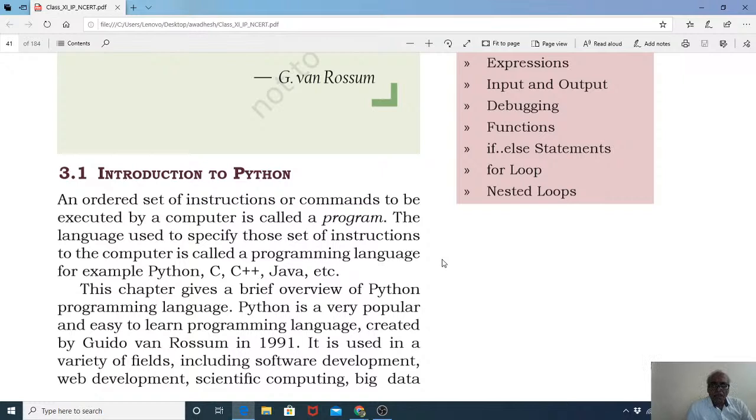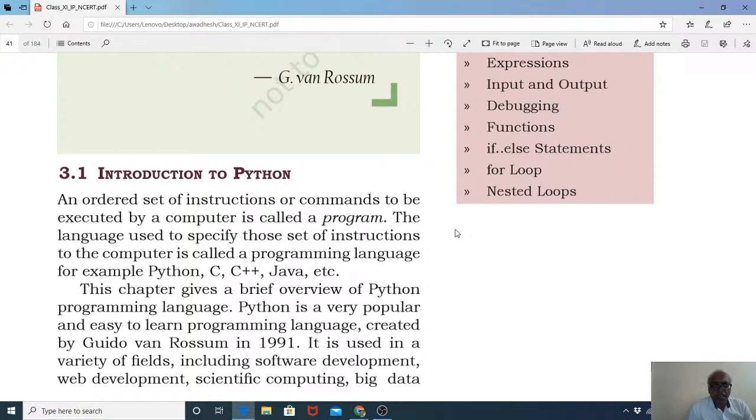See, every programming language has a syntax, a grammar. Like if you want to speak English, it has certain syntax, certain language, certain grammar. Similarly, the computer's programming languages also have a language.